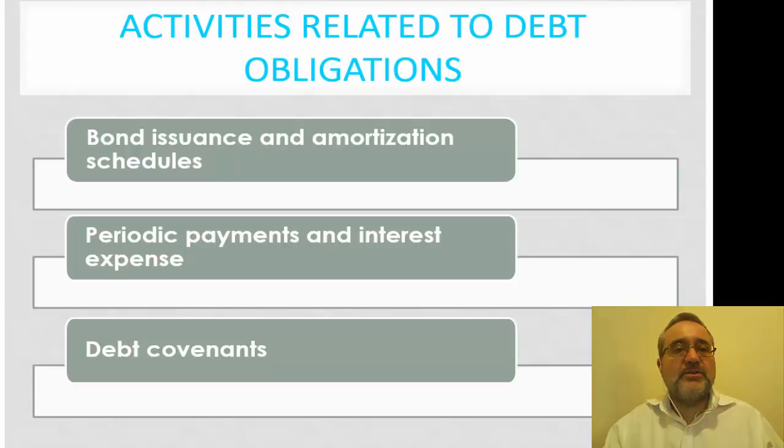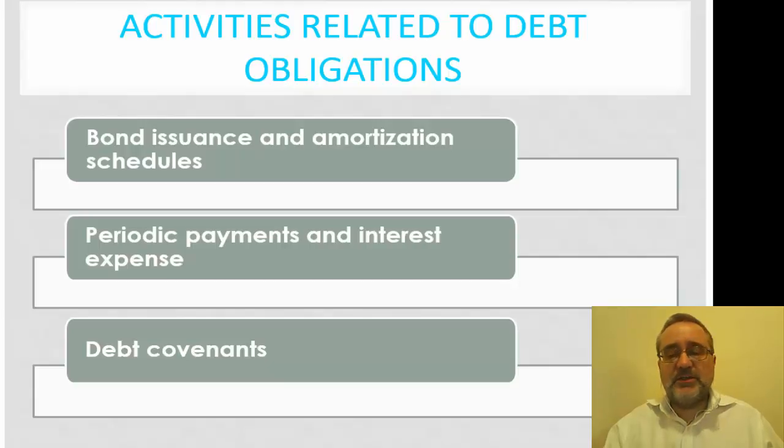Now, the first two items here of bond issuance and amortization, as well as premium payments, the periodic payments for the interest expense, we're going to set this up at the beginning. So in fact, the same table we're going to use year after year. We're essentially going to find out where we are in the process in terms of determining the amortization schedule, interest payments, and when these payments are principal and interest, how much of the payment is interest and how much of this is principal. This is going to change every year, but once we set up this table, we're going to understand where these numbers are going to come from, and what we're looking for is any changes.